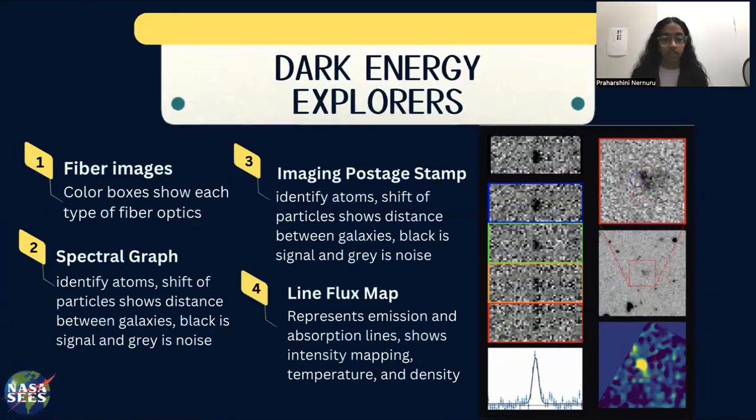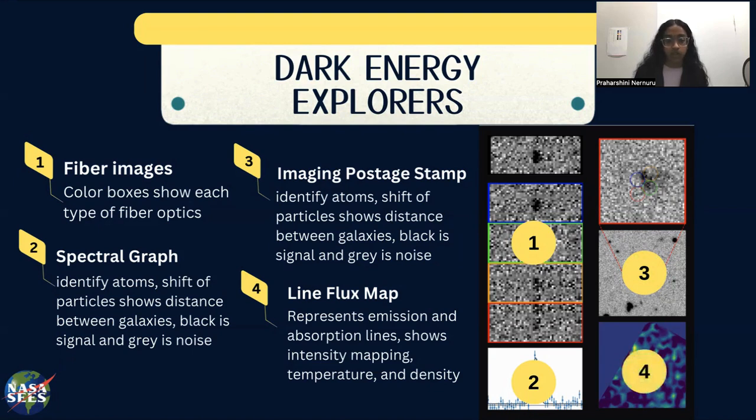When classifying our data, there were 4 different types of data that we looked at. First, we looked at fiber images. Each of the colored boxes seen on the left shows one type of fiber image. Then we looked at spectrographs, which can be used to find redshift and distance. We then looked at imaging postage stamps, which show the location of atoms of the given data. Lastly, we looked at line flux maps, which show the absorption and emission lines, which can be used to find a lot of data, including temperature and density of the objects that we were looking at.